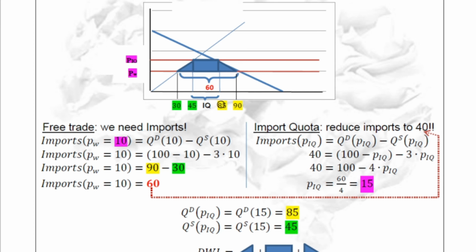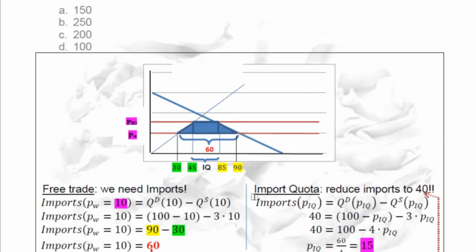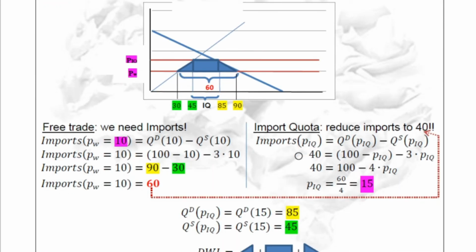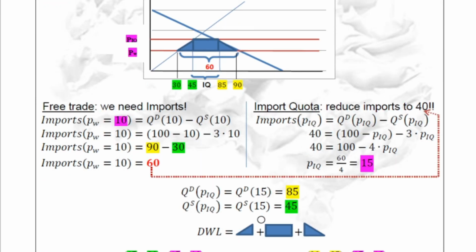How much are now the quantity demanded by consumers and the quantity supplied by domestic producers? The demand is 100 minus P, so 100 minus 15 is 85. The supply is 3 times 15, so 45. Then the imports, we can confirm, are 40. The question was the deadweight loss. The deadweight loss is this area formed by two little triangles and this rectangle.